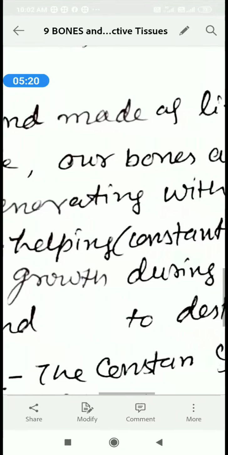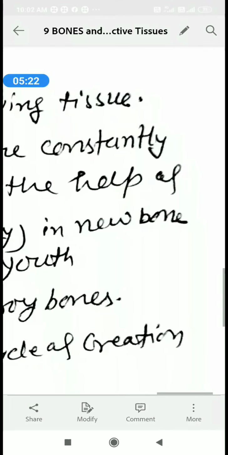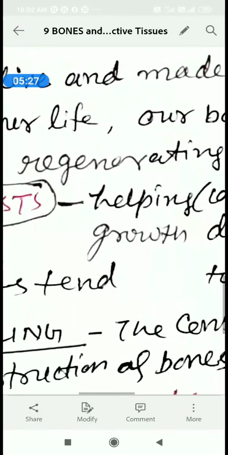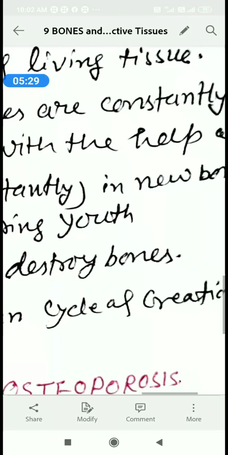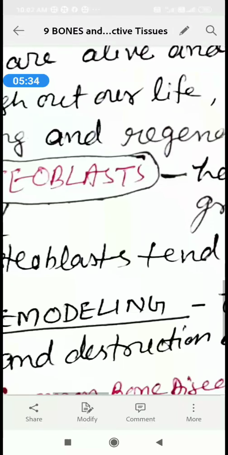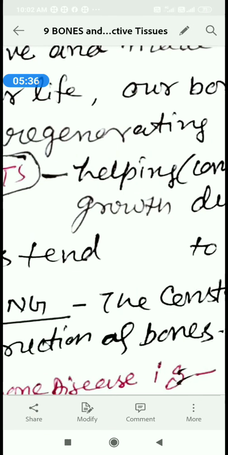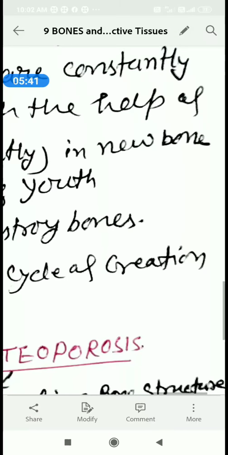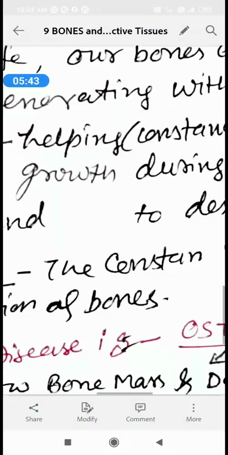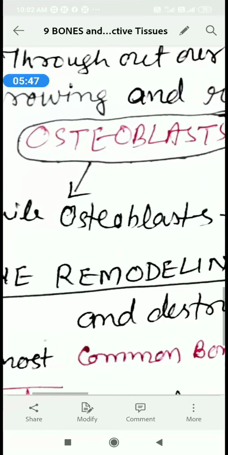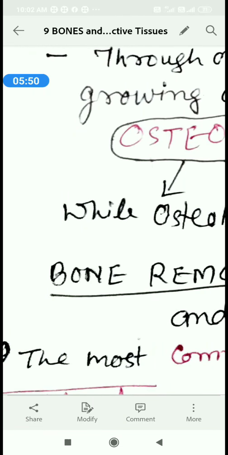Throughout our life, our bones are constantly growing and regenerating with the help of osteoblasts. Osteoblasts help constantly in newborn growth and during youth.